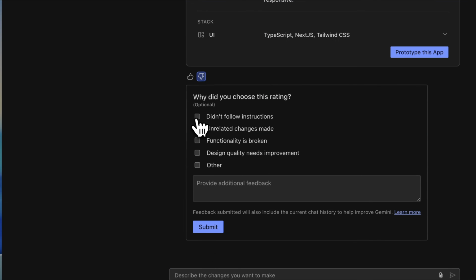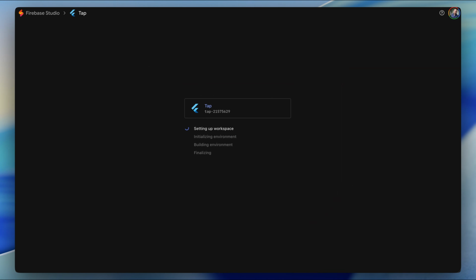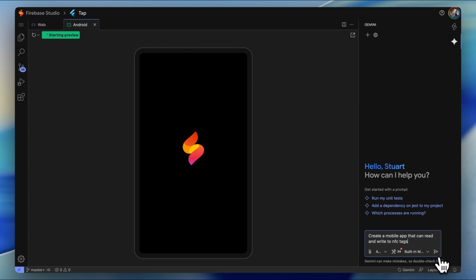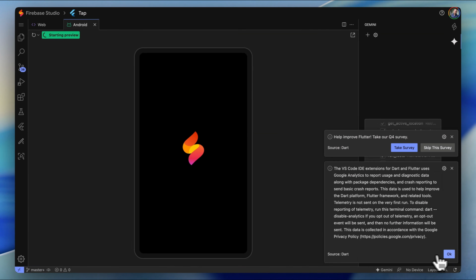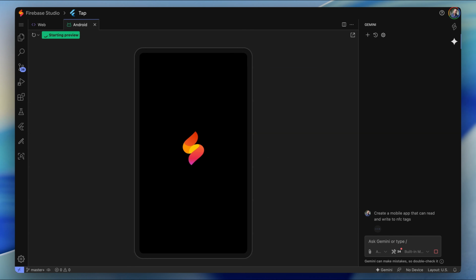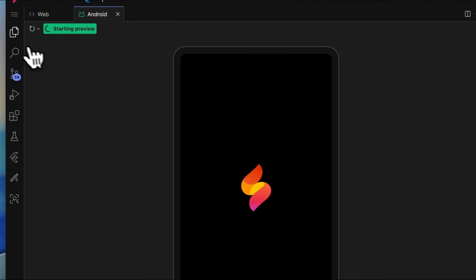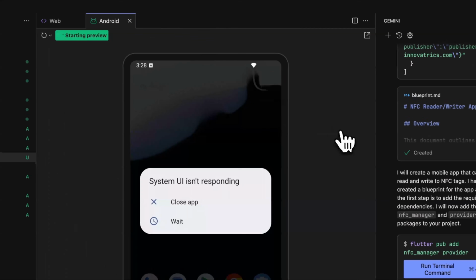The only workaround was to manually start a new Flutter workspace and then engage the integrated Gemini agent to build the application. Unfortunately, even after that, the AI struggled to correctly implement the necessary NFC package, leading to persistent build failures. It's a perplexing issue, especially since the platform has the tools, like the Flutter MCP server, that could have helped resolve these very dependencies, but it never attempted to use them.